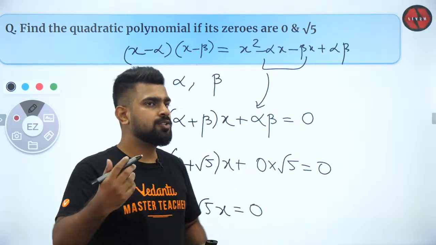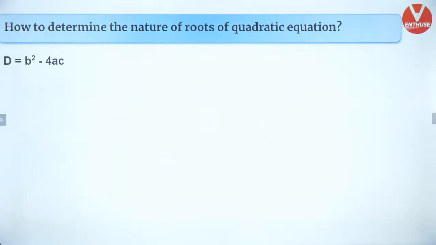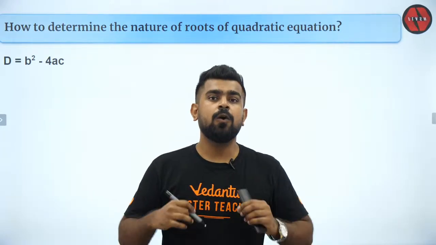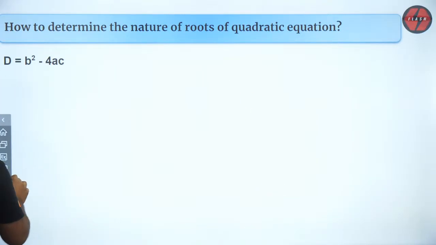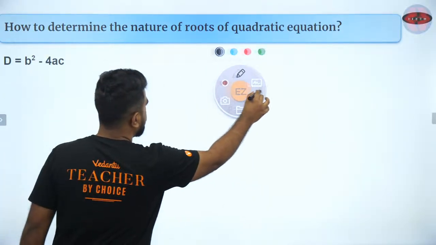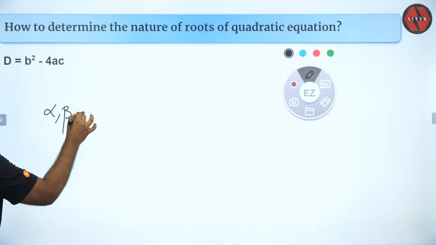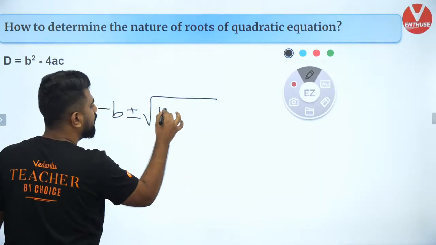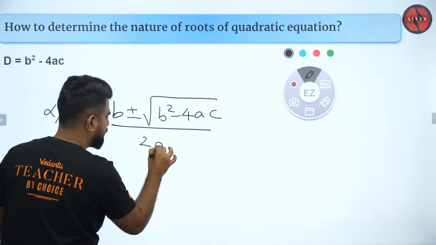Got it? So let's move forward to the next one which I have for you. The nature of roots. So guys, what is nature of roots? Like I said, alpha and beta are given by minus b plus or minus root of b square minus 4ac by 2a.